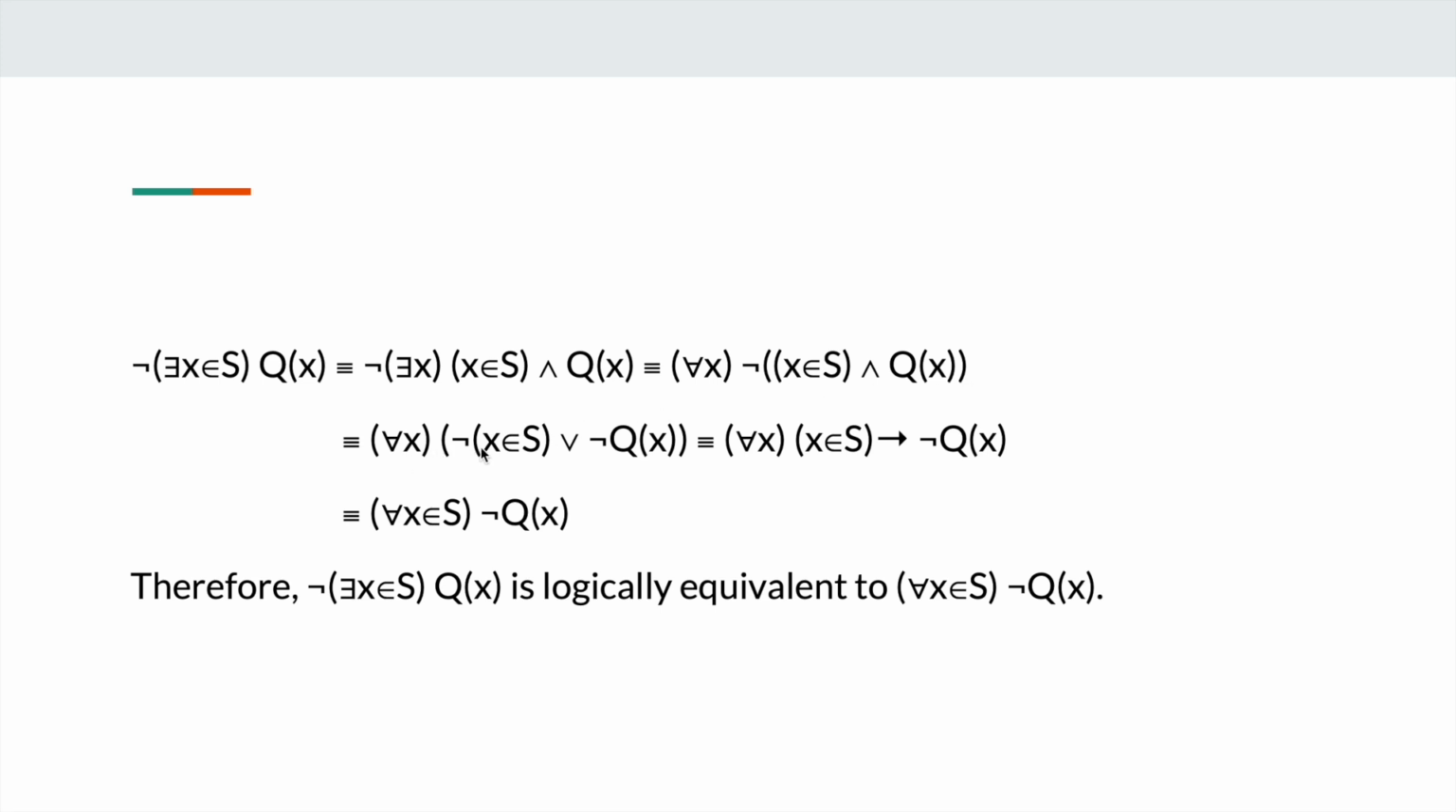And then we distribute this negation sign into the conjunction statement using De Morgan's law. Then we will have this result. Using material implication, we will have this result. And finally, we have this result. Therefore, these two statements are logically equivalent.